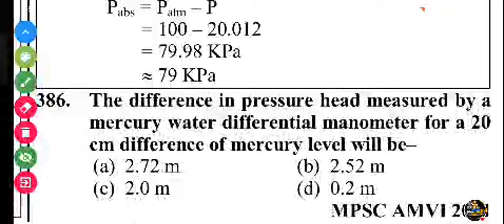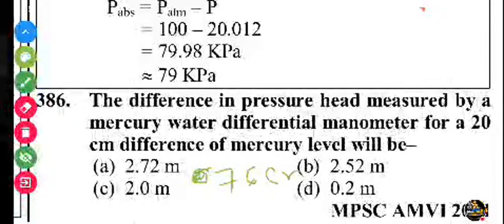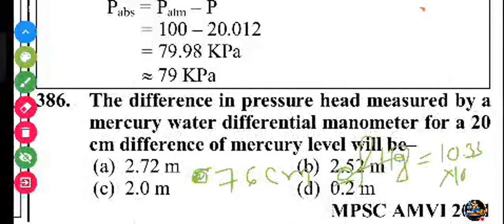We know 76 centimeter of Hg equals 10.33 meter, that is 10.33 into 10 to the 2 centimeter.